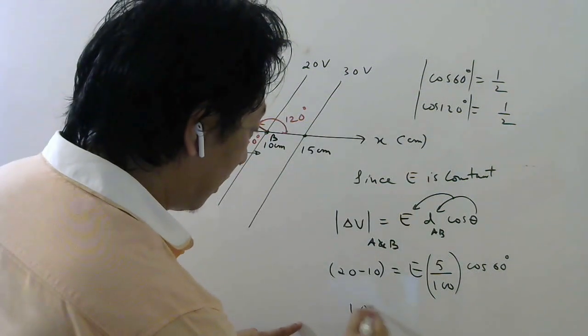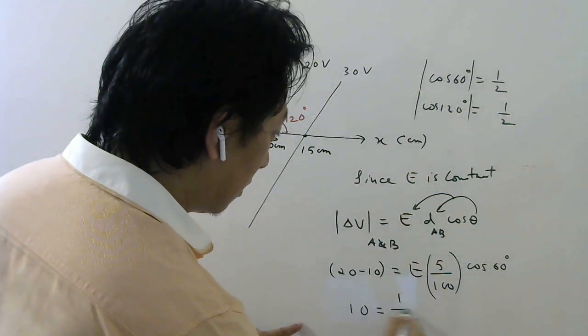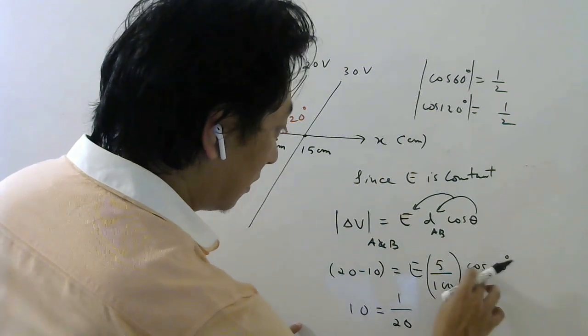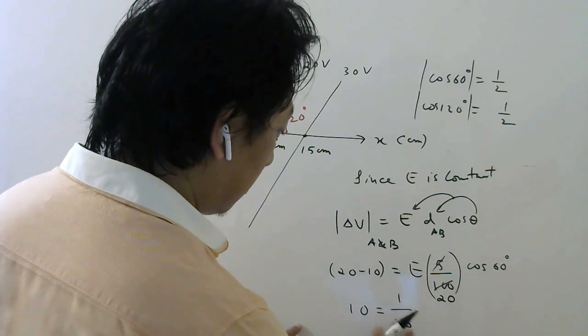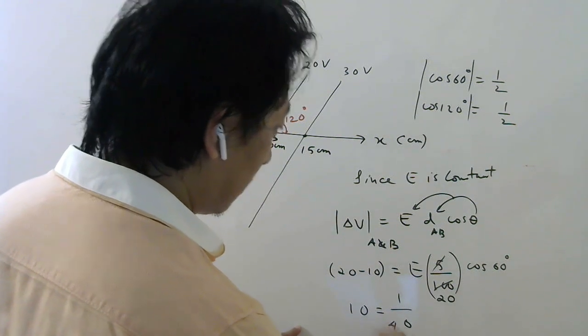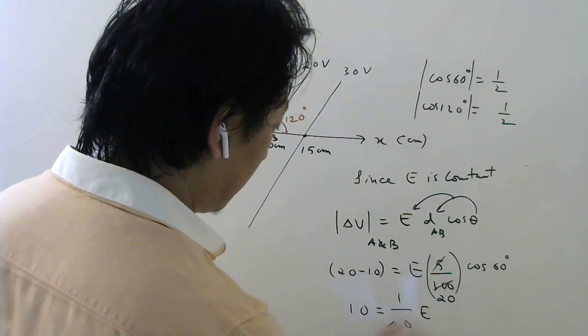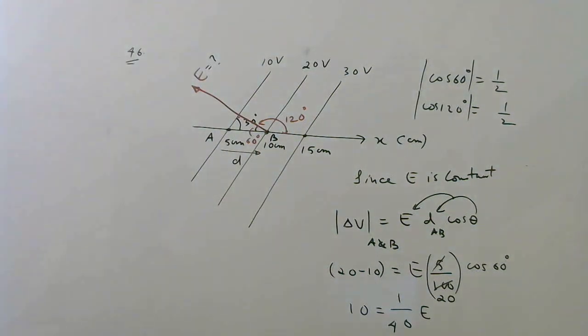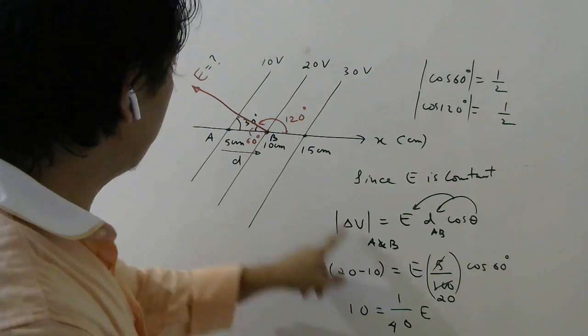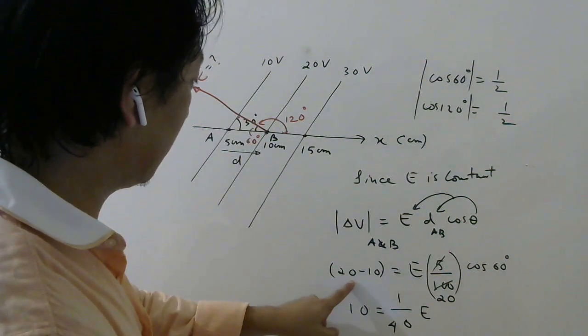So this will be 10, this will be 1 by 20, and cos 60 is half, right? So this will be 40 into E. So E will be 400. I am getting 400. Did I make any mistake? Potential difference is 20 minus 10.